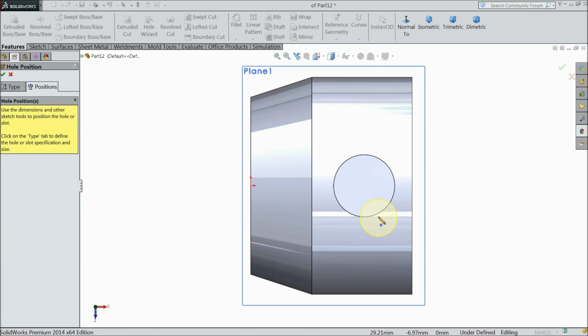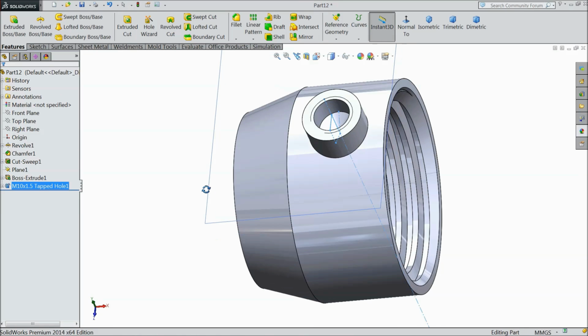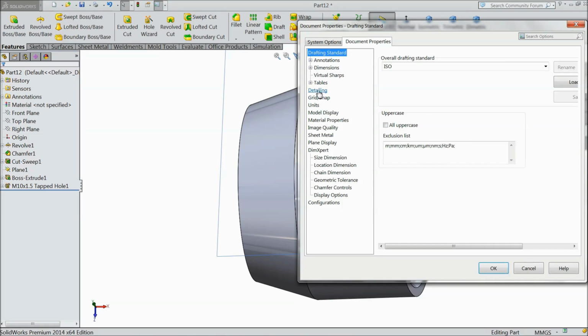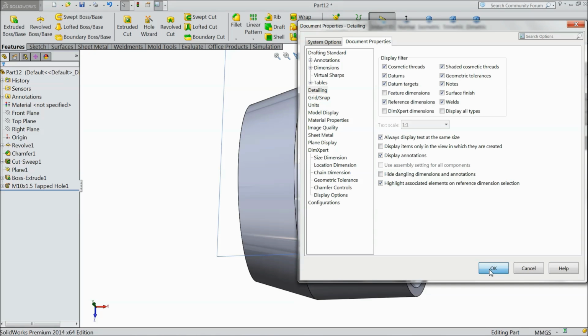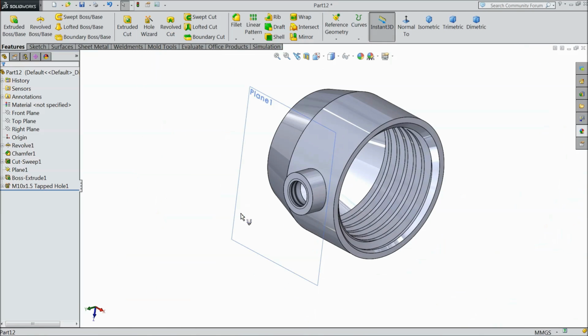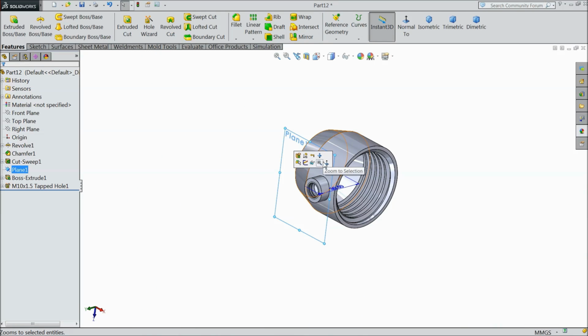Now select position, just find out the midpoint of this circle, select OK. Now just click shaded thread. Now see the shaded thread looking inside. Now hide this plane.